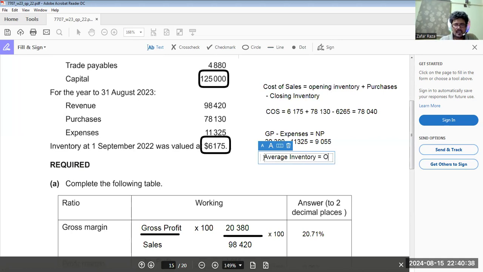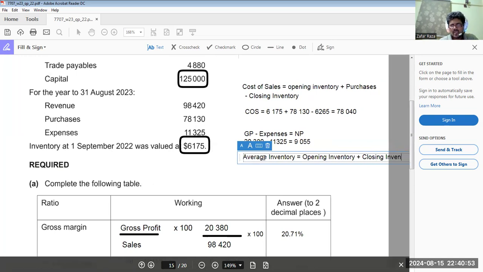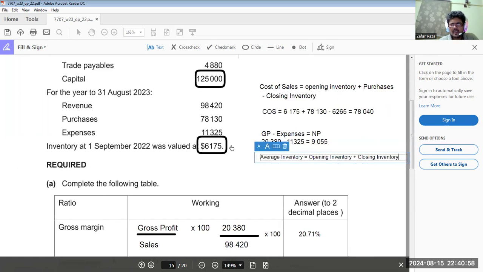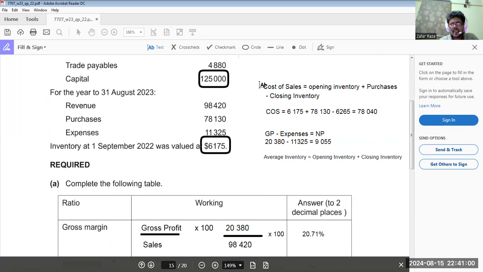Average inventory is opening inventory plus closing inventory, divided by 2.